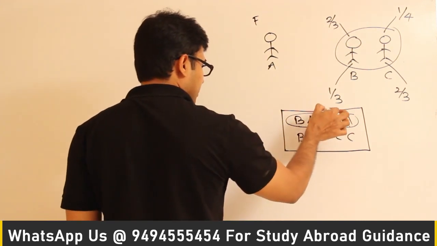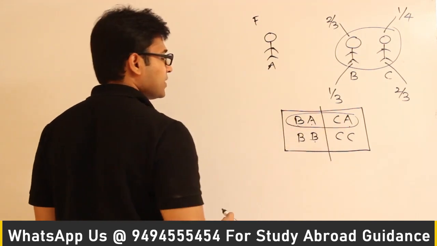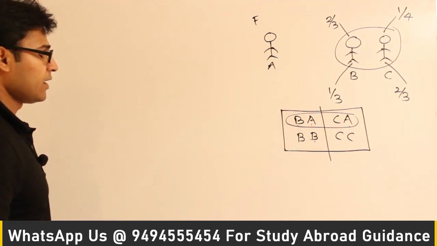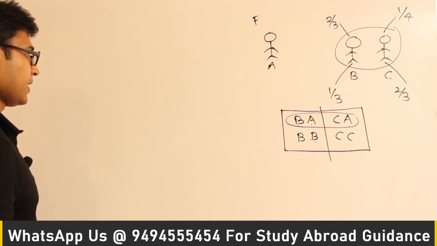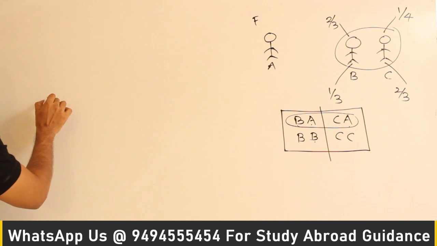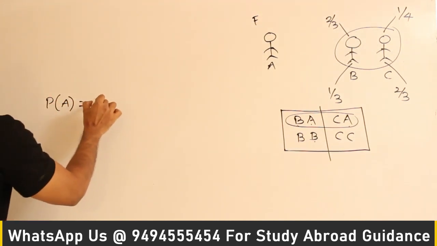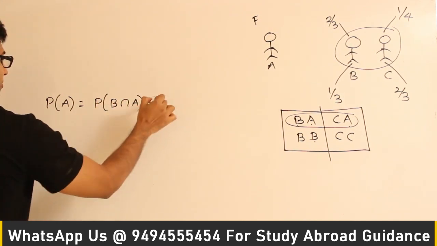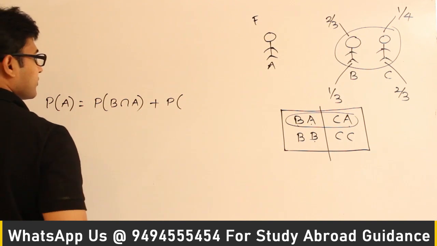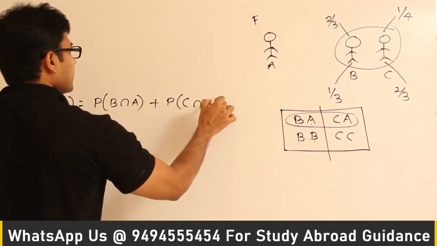Now again, based on who wins the semi-finals, you can divide the sample space into two parts. Therefore you can go with the total probability theorem. So the probability that A will win is equal to the probability that B will win the semi-finals and A will win the final, plus the probability that C will win the semi-final and A will win the final.